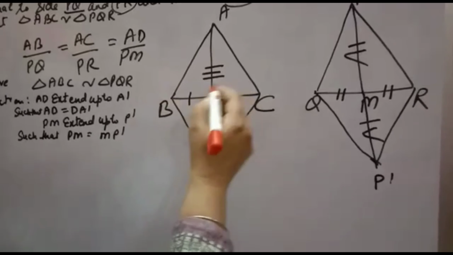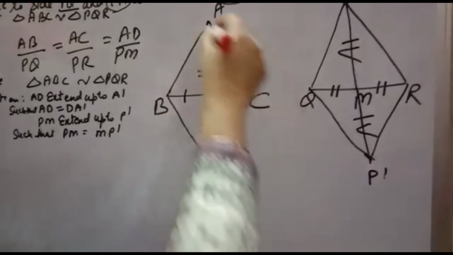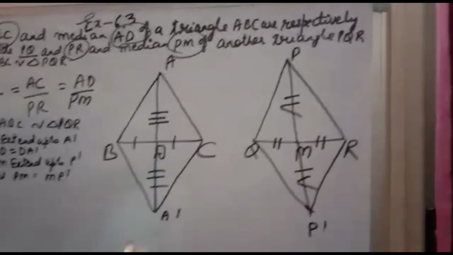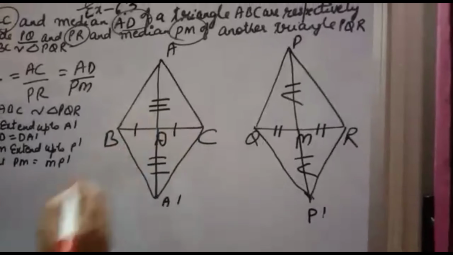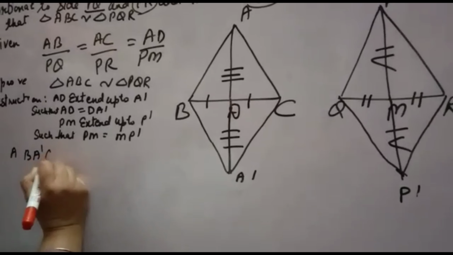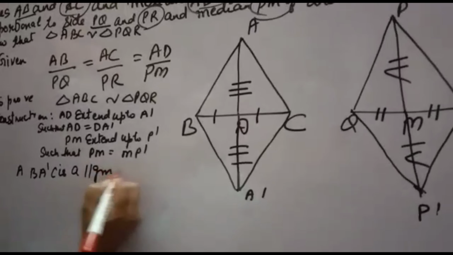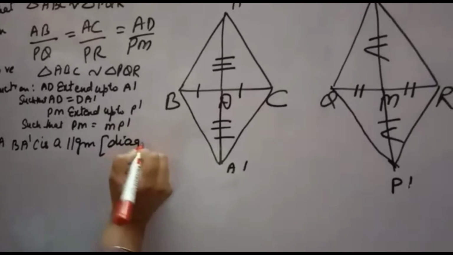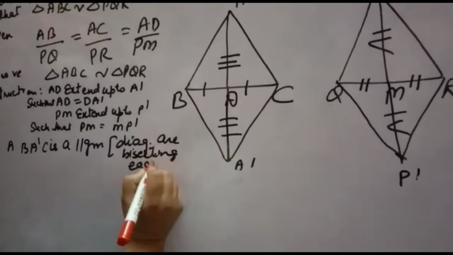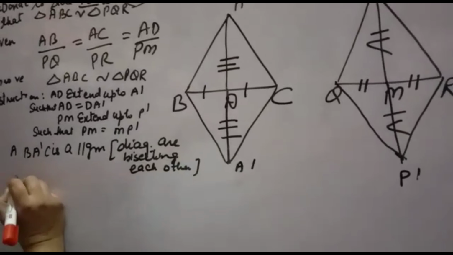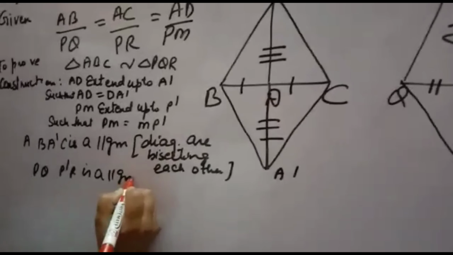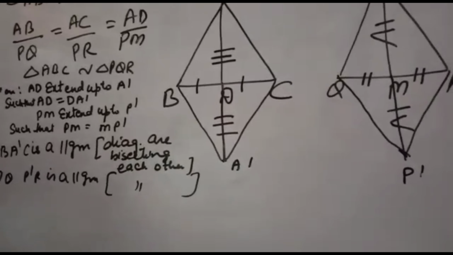Now these are the diagonals, and this is a quadrilateral. A B A dash C is a quadrilateral, and P Q P dash R is a quadrilateral, and the diagonals are bisecting each other. Therefore A B A dash C is a parallelogram. The reason is that the diagonals are bisecting each other. In the same way P Q P dash R is also a parallelogram, for the same reason, the diagonals are bisecting each other.